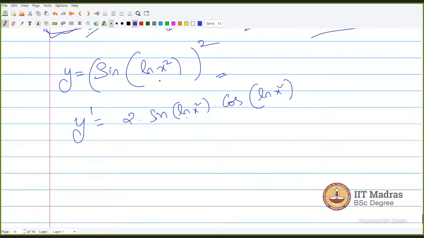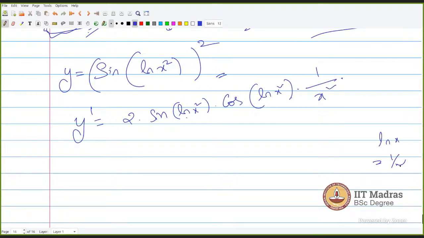Sin x will be differentiated to cos x. Now inside ln x square, you should differentiate ln x square. This is 1 by x square, and then 2x. Sir, I don't understand how you have written this.